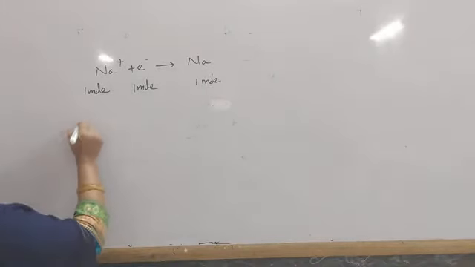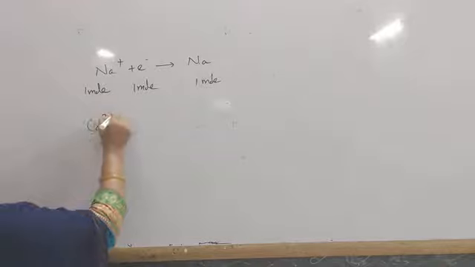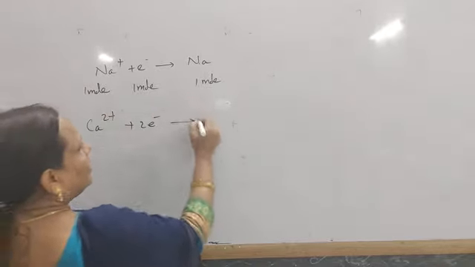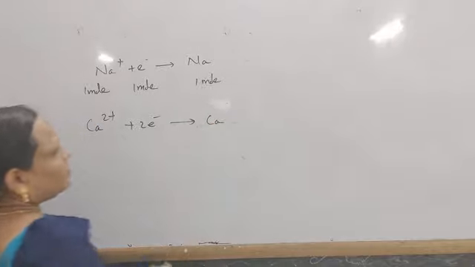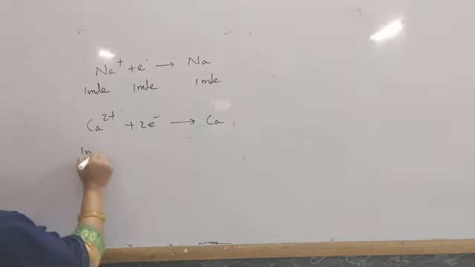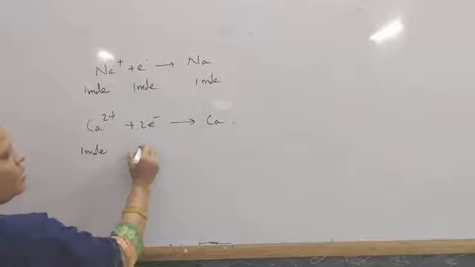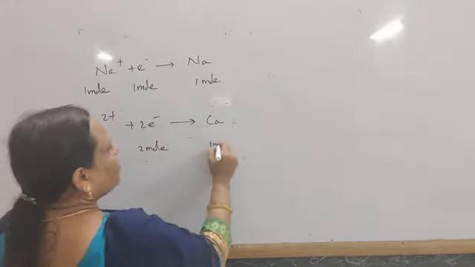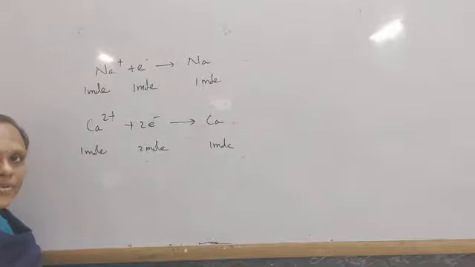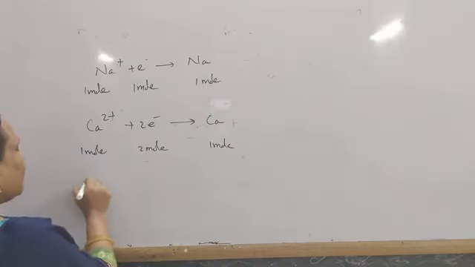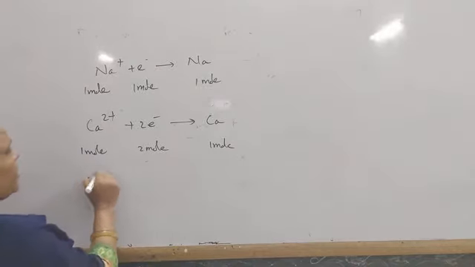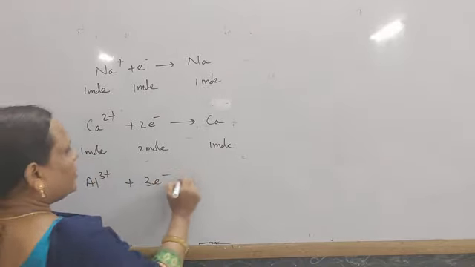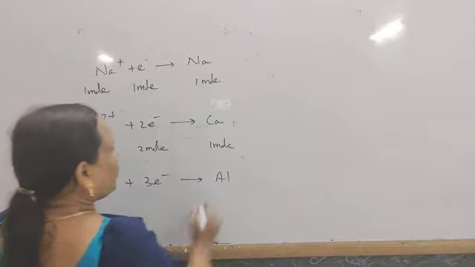Similarly, if you consider calcium, it has charge Ca2 plus, it requires 2 electrons and gives Ca. That means 1 mole of calcium requires 2 moles of electrons to form 1 mole of calcium. Similarly, for aluminium, Al3 plus plus 3 electrons gives Al.